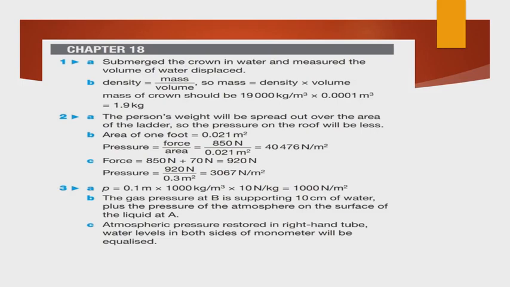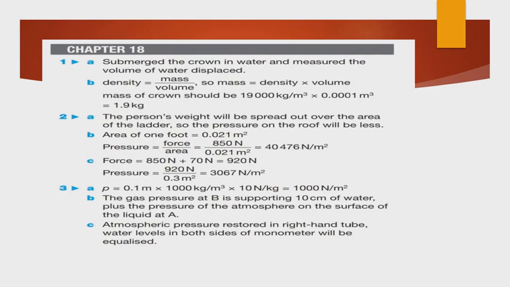Height is 0.1 meter. Pressure difference equals height times density times g. Height is 0.1 meter, rho is 1000 kilograms per meter cube, g is 10 Newton per kilogram. So the answer will be 1000 Newton per meter square, or 1000 Pascal.